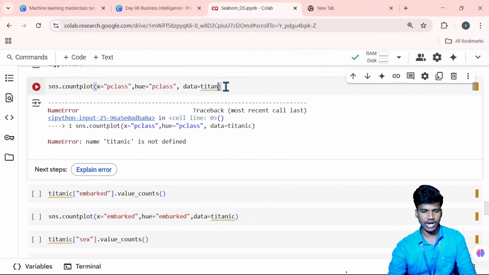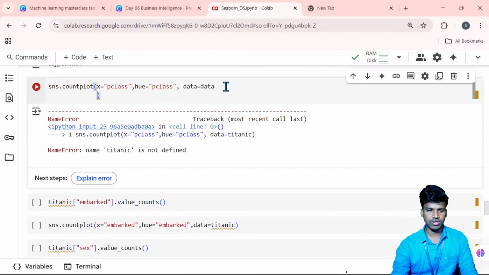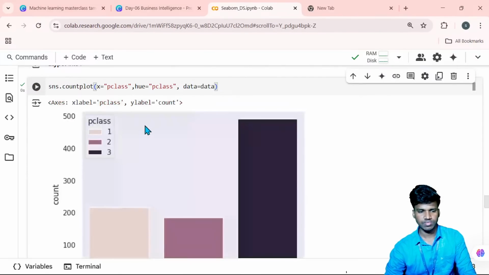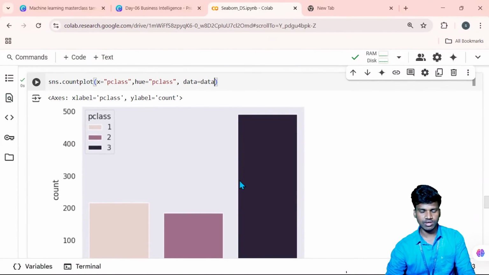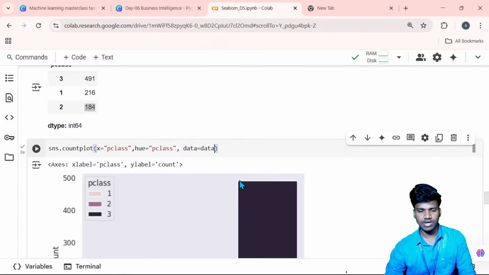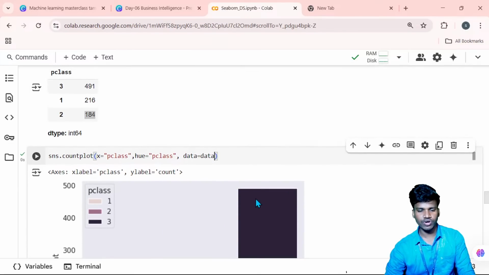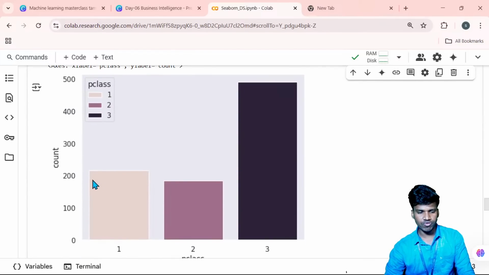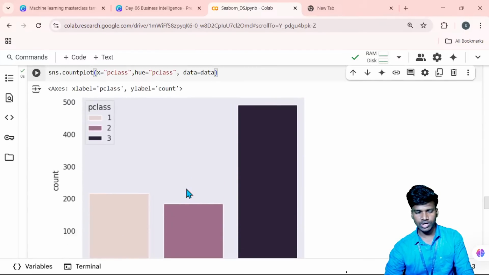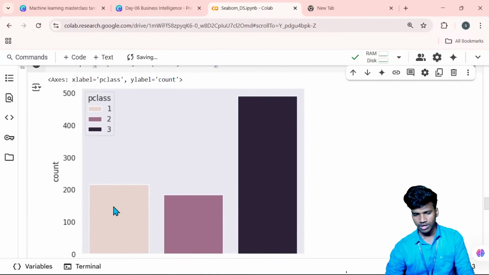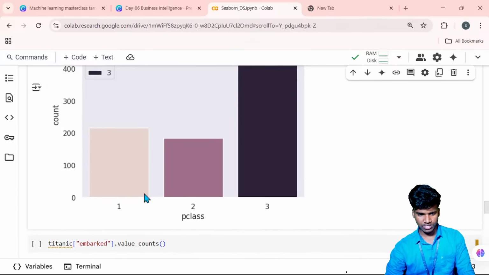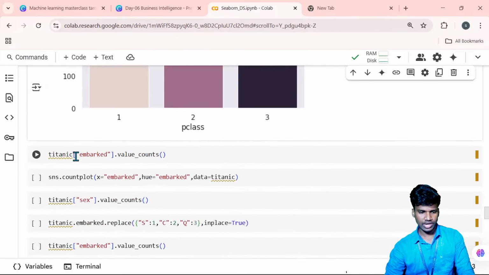Okay, I'm changing the dataset name. That is data. Okay, and I run this. So first class, second class and third class, based on class-wise passenger count. The third class is 491, so nearly 500. The second class is 184, so very low, under 200. The first class is 216, so it is more than 200.